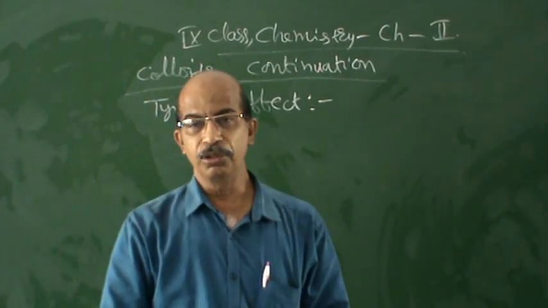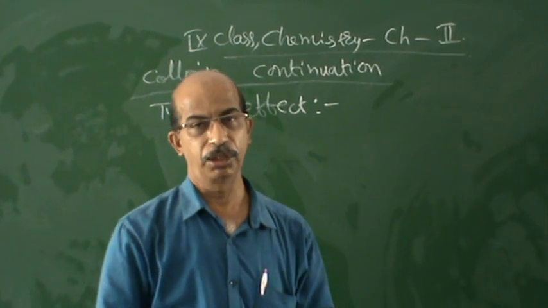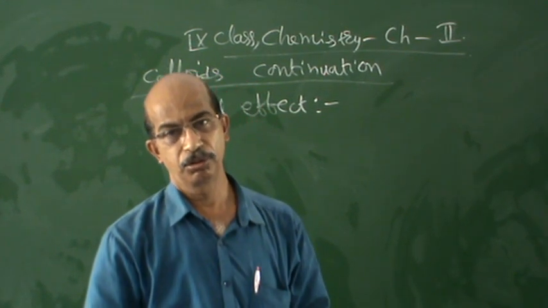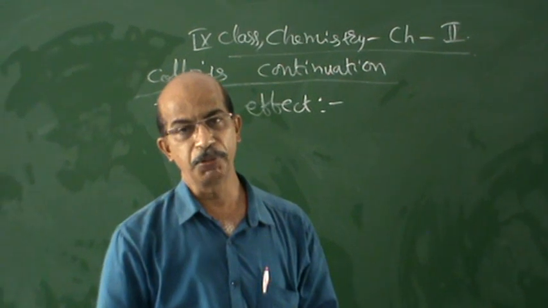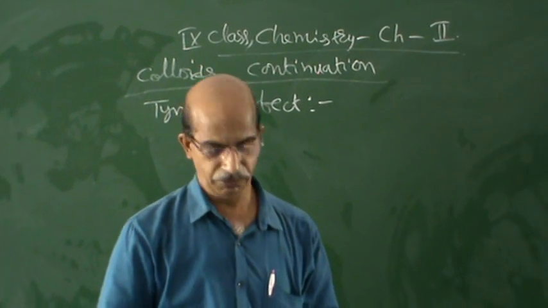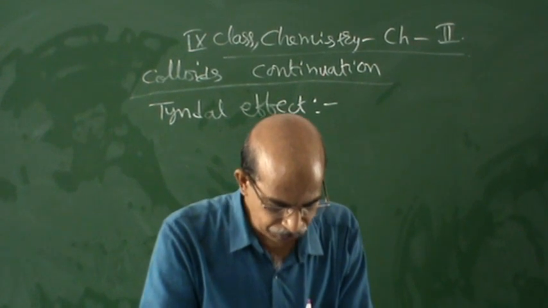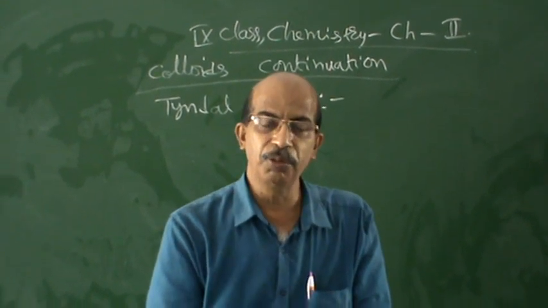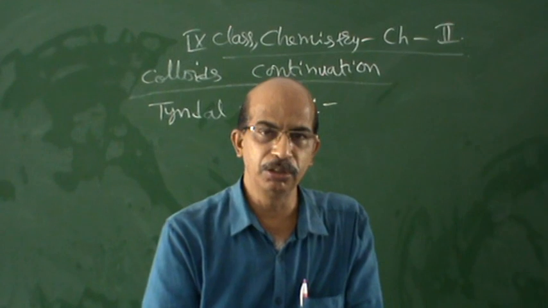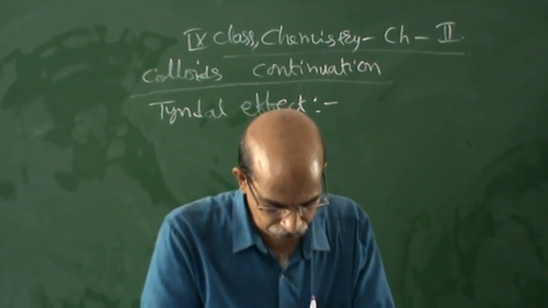In our daily life also, first I want to explain the definition in detail. Scattering means dispersion; it spreads over. Scattering of a beam of light is called the Tyndall effect, named after the scientist Tyndall. That's why this effect is called the Tyndall effect. I will give the definition first, then examples.